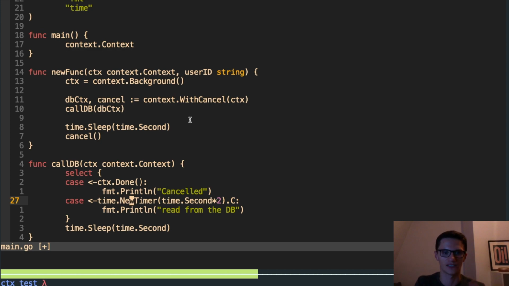But for now, instead of adding a database call, we will mock it with this timer, and hopefully your database doesn't take 2 seconds to return either. But this is purely for demo.